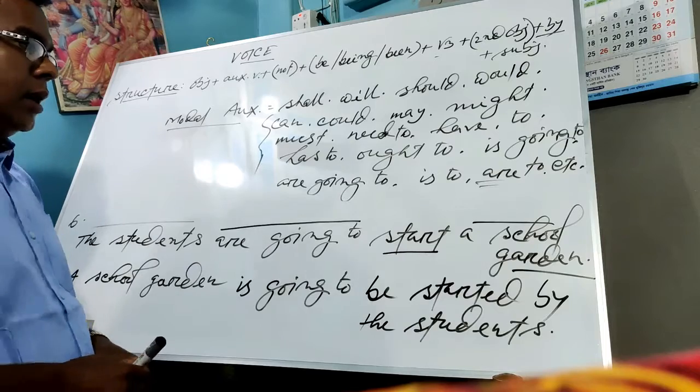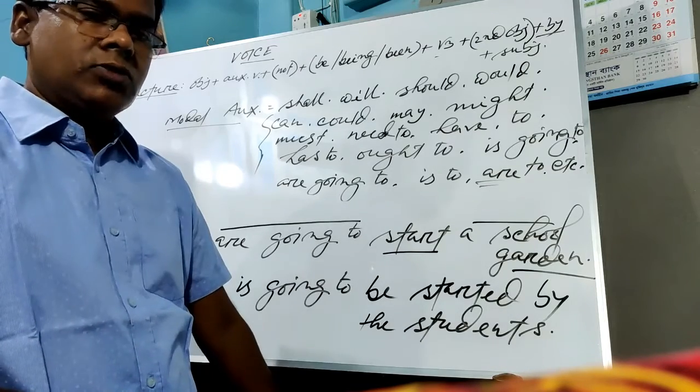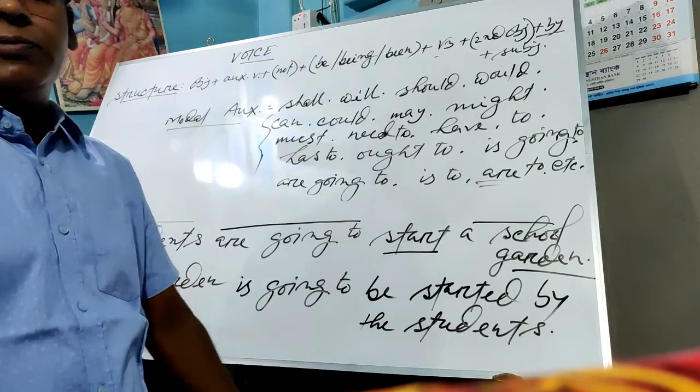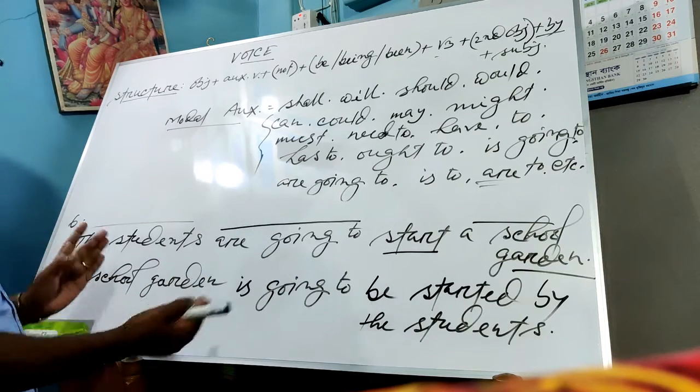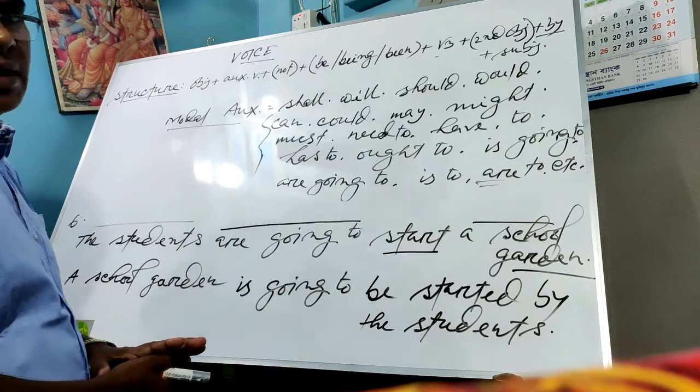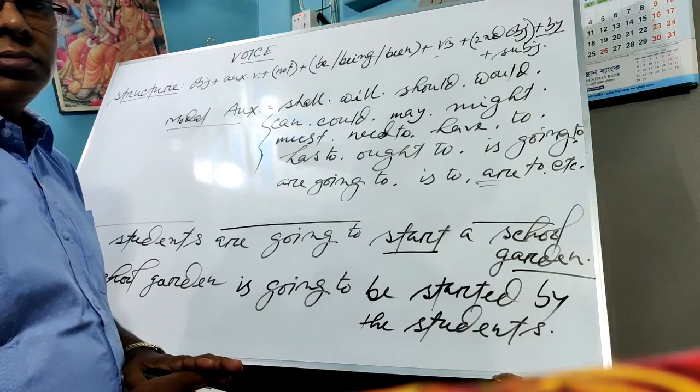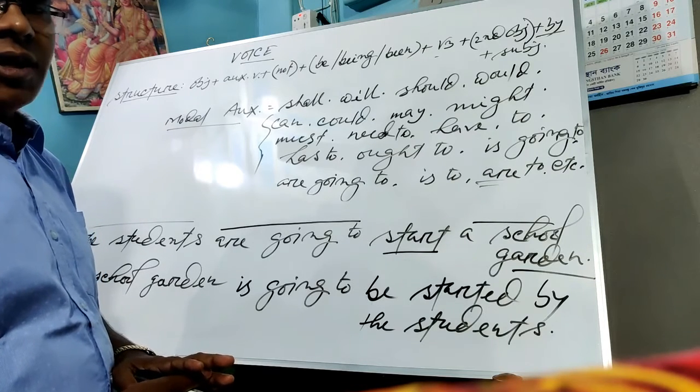Students, I think now you have all understood voice changing, especially from active to passive. I hope that voice changing is now an easier function for you. Okay, fine.